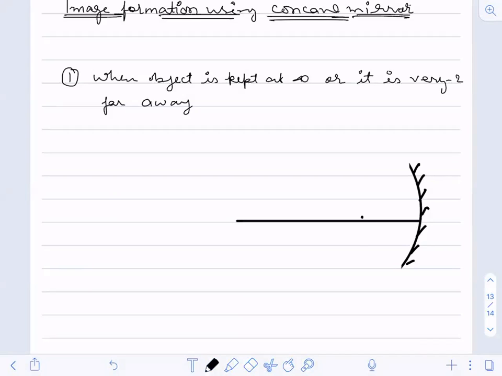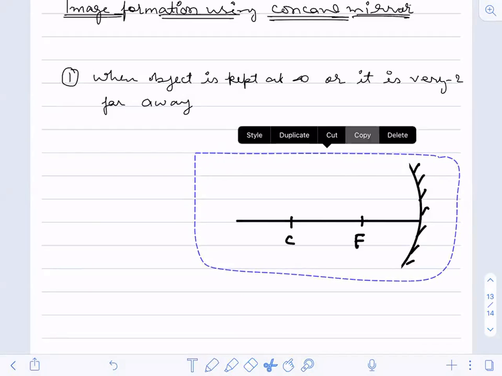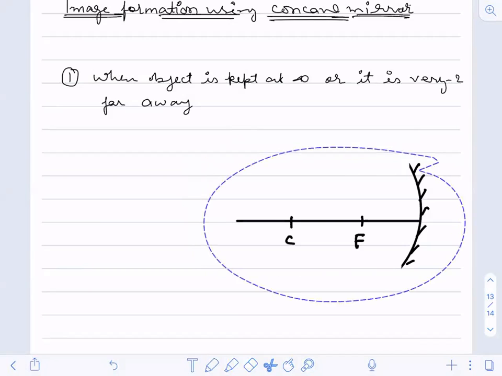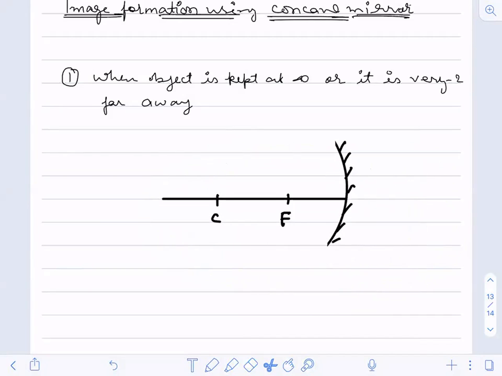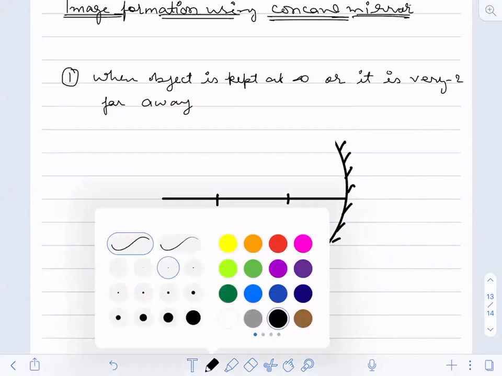This is my focus. This is our center of curvature. Now, the object is kept very, very far away. That means the object is at infinite.